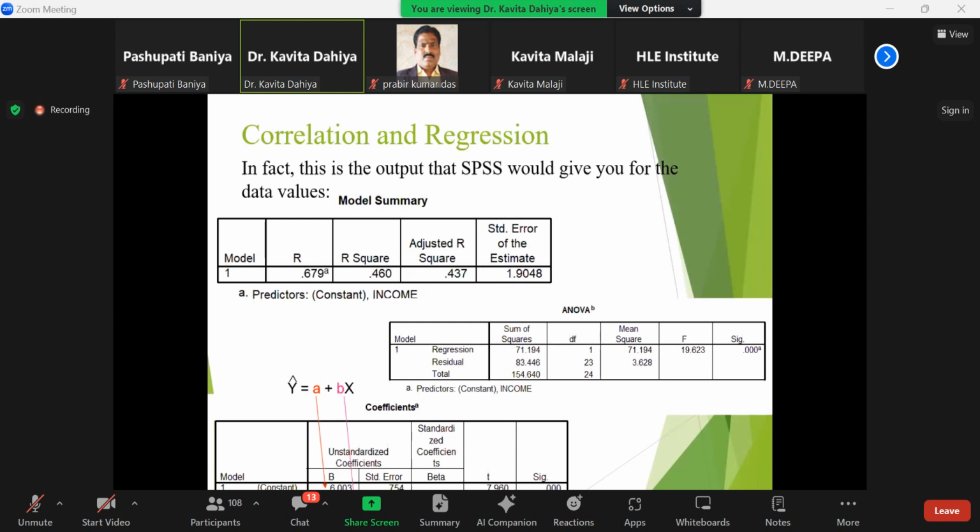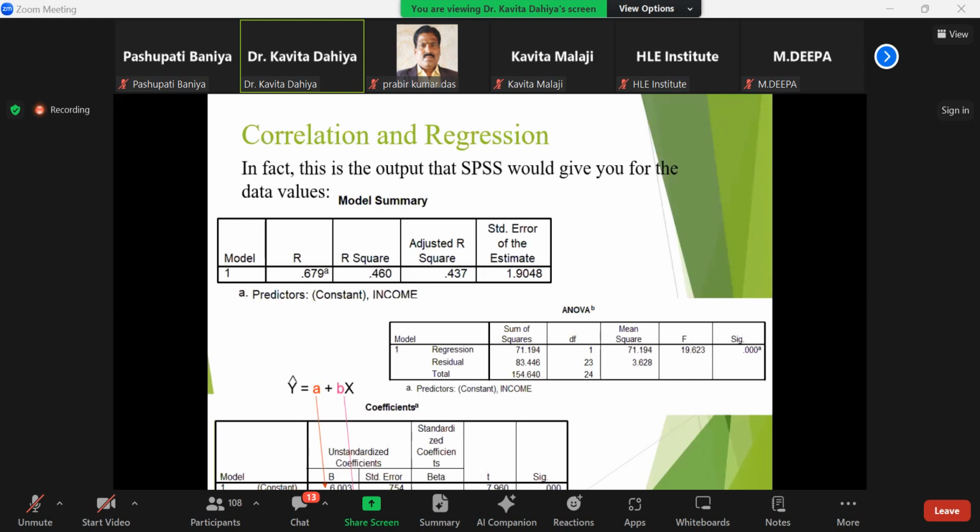Here, if I'm talking about the constant, which is this B, as I told you when we were talking about the equation, the coefficient is calculated by SPSS. So this is A, and this is B, which is the beta value of income. This is the constant.